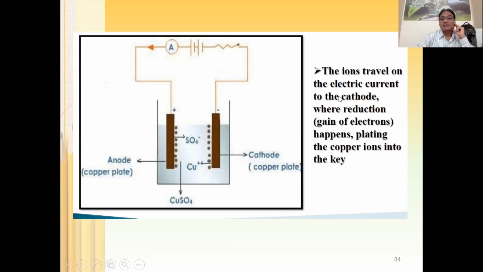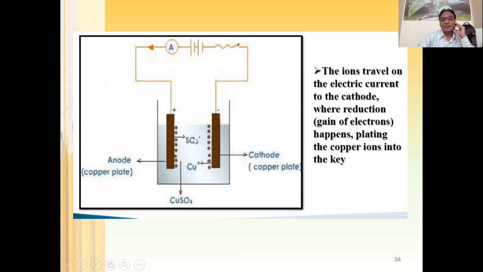The ions travel with the electric current to the cathode, where reduction, meaning gain of electrons, happens, converting the copper ions into copper. What does it mean? It means that you can see here, this cathode is going to be negatively charged. This is going to be positively charged.